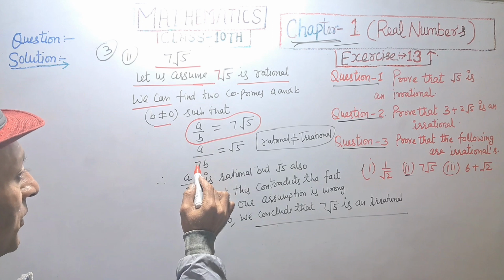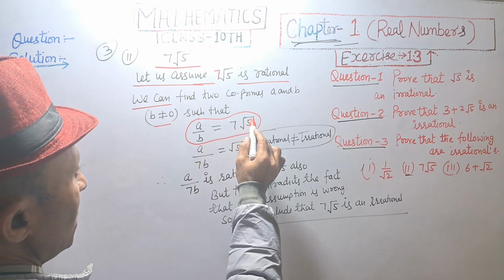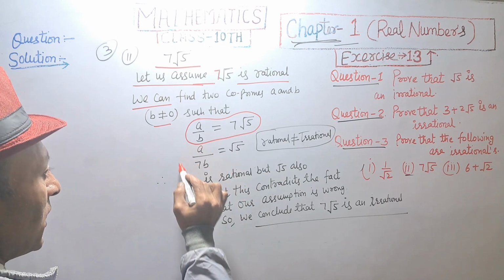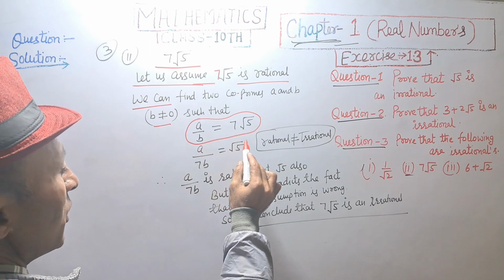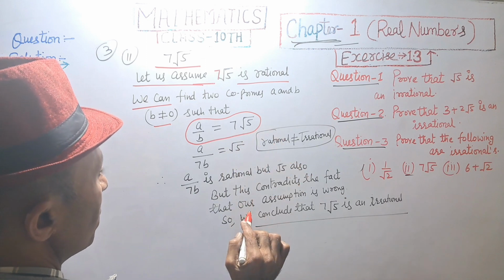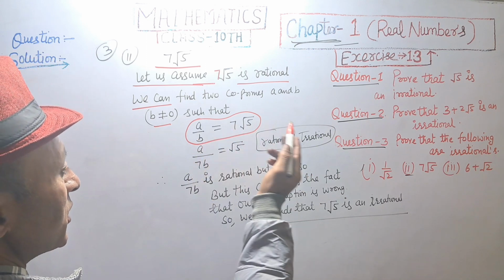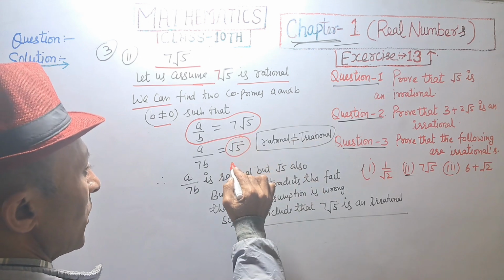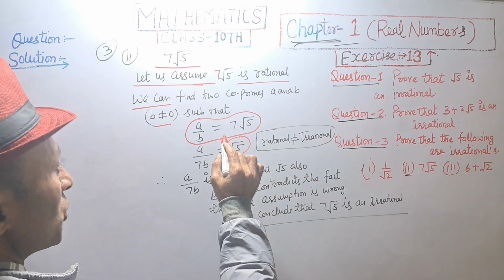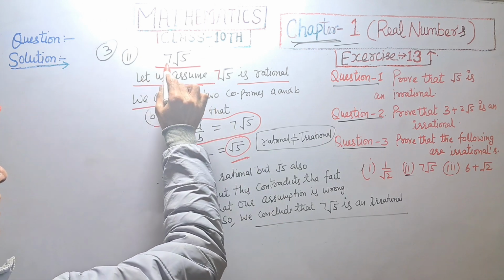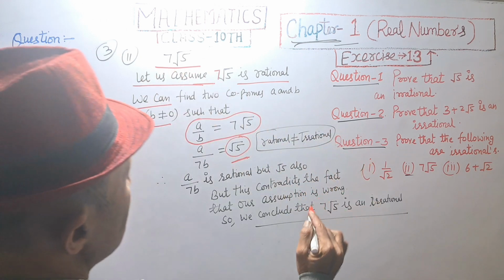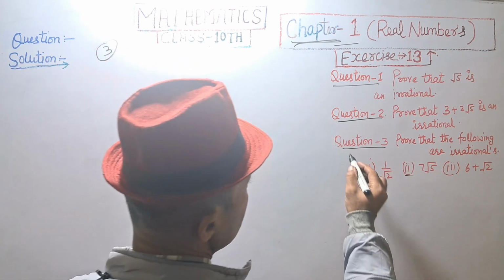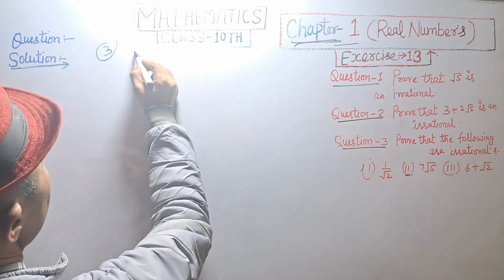Dividing by 7 on the left side, we get a upon 7b, that is rational, and root 5 is not. Rational number is not equal to irrational, but this contradicts the fact that our assumption is wrong. So we conclude 7 root 5 is an irrational number. Hence proved.